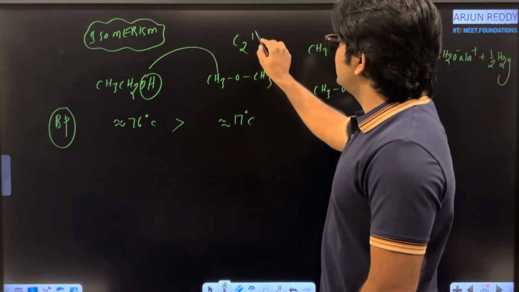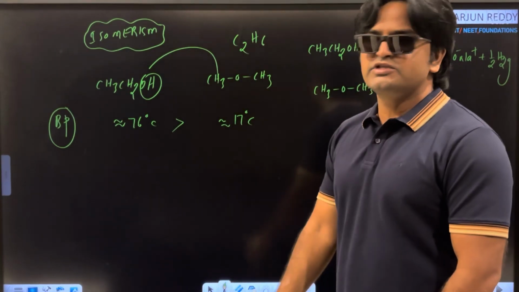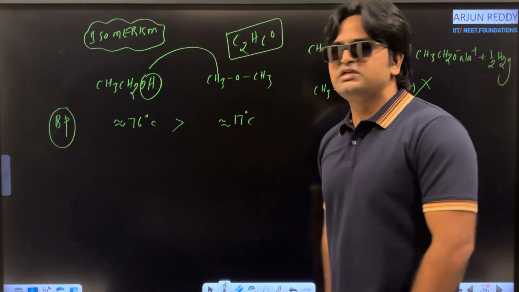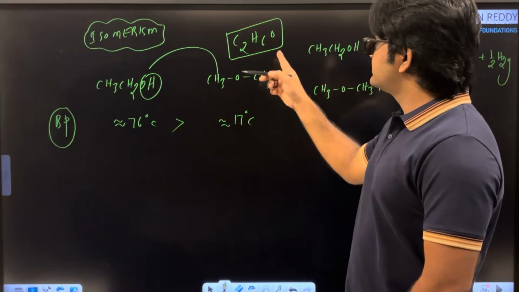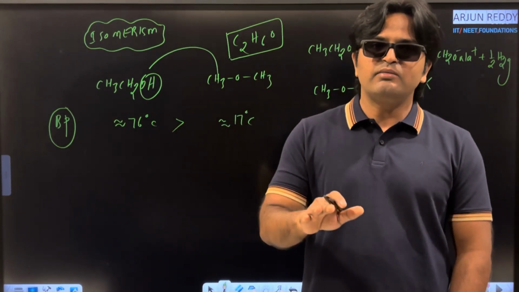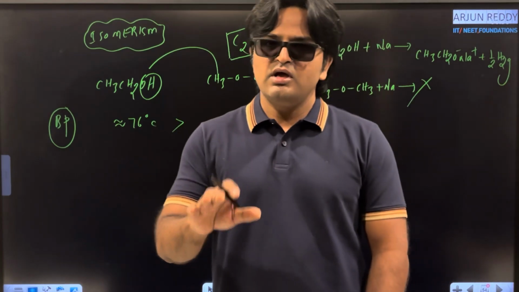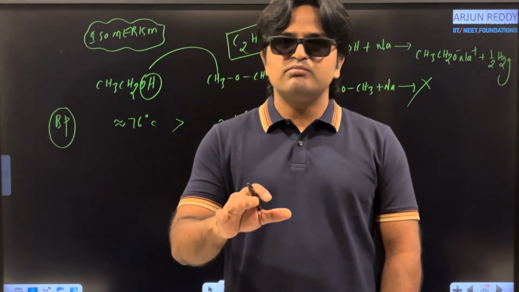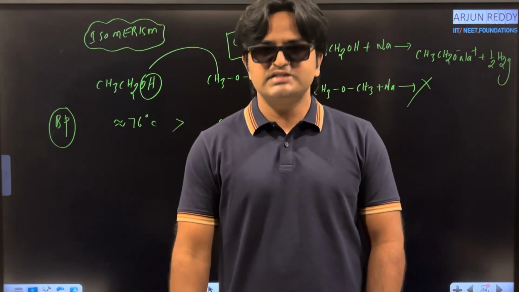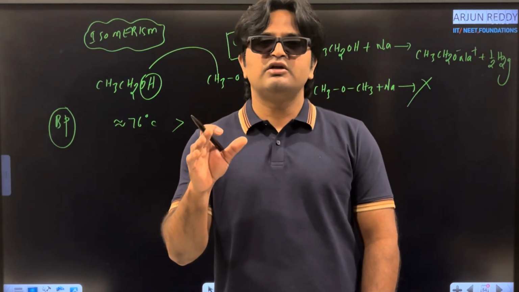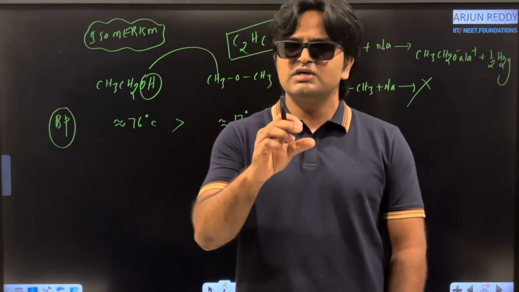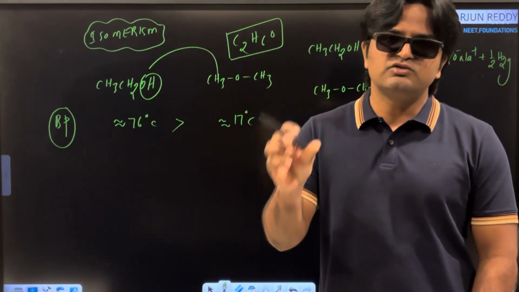And how many hydrogen atoms? Yes, 6 hydrogen atoms and 1 oxygen atom: C2H6O. Is the molecular formula the same or different? Yes, they have the same molecular formula. Once the molecular formula is the same, by default the molecular weight is also the same. Once the molecular formula is the same, by default the degree of unsaturation is also the same. That is a very important condition for isomerism.